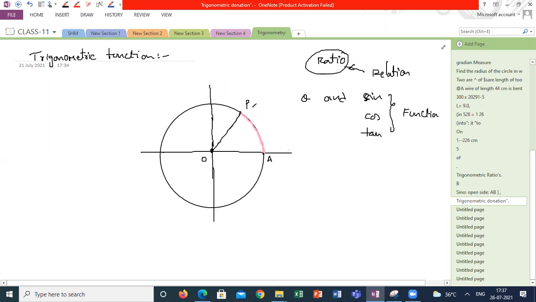Now, if I am taking this motion of the particle in two dimensions, what is the displacement or distance traveled with respect to the x-axis and with respect to the y-axis, guys? Anyone? Guys, please. What is the distance traveled with respect to the x-axis and the y-axis? Yes, the distance traveled by the point P along the x-axis and along the y-axis.